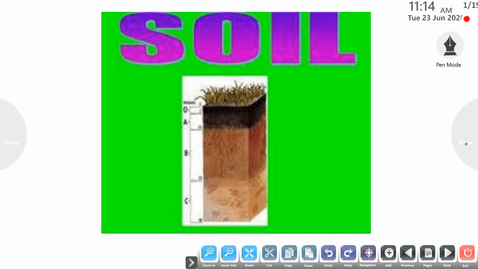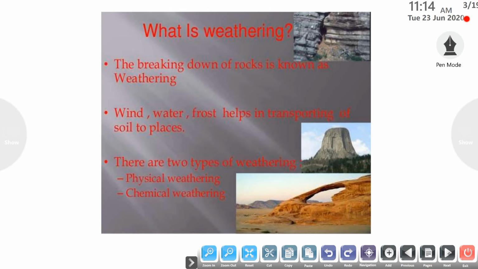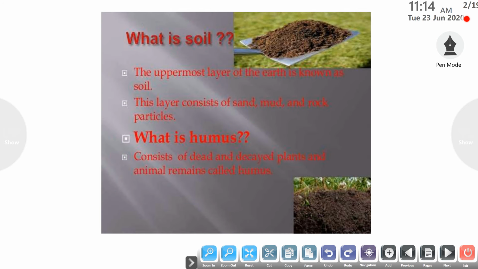First question that arises in our mind is, what is soil? Firstly, the soil is the uppermost layer of the earth's surface. This is known as soil. This layer mainly consists of sand, mud and rock particles or weathered rock particles.